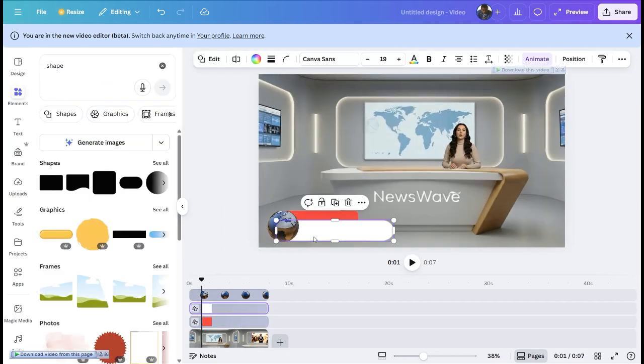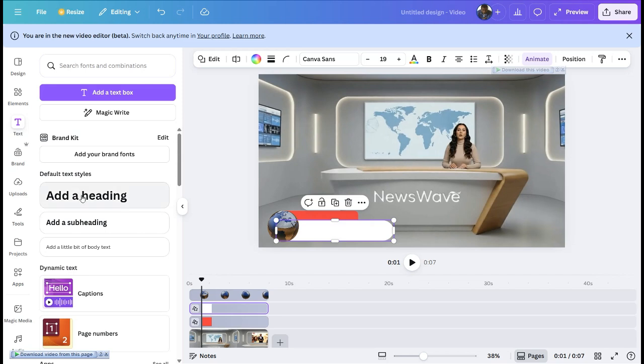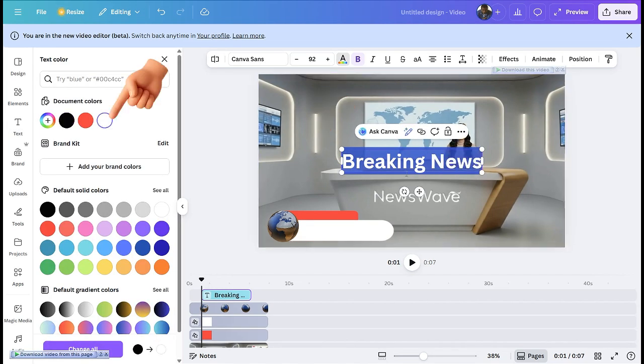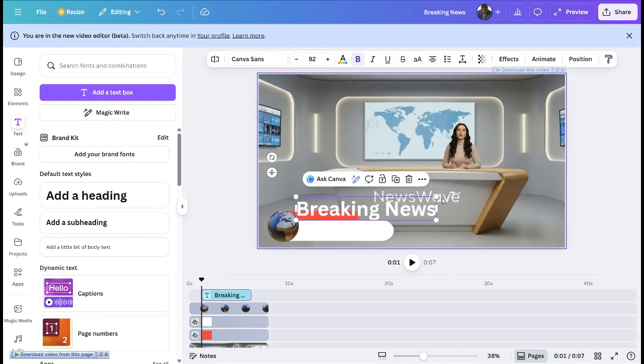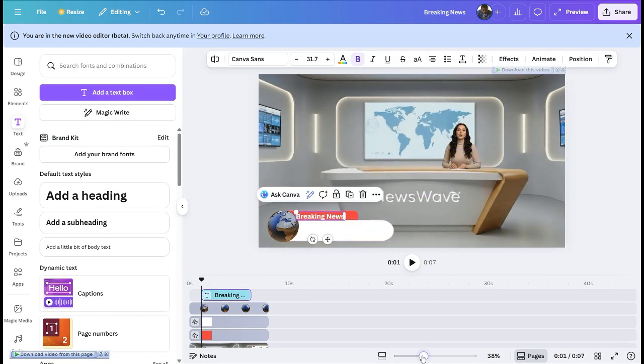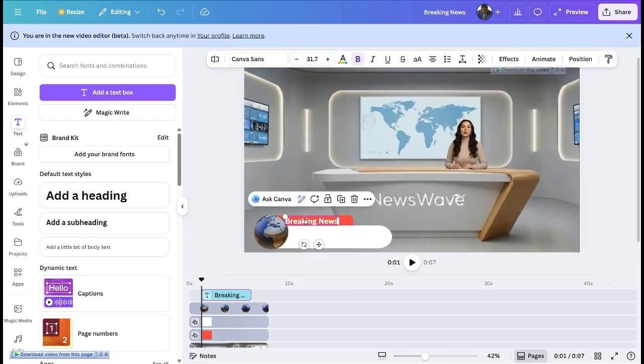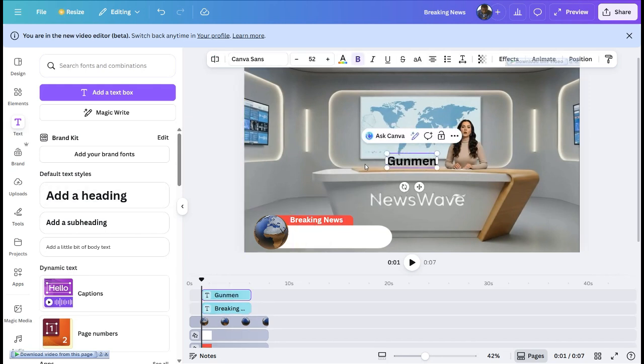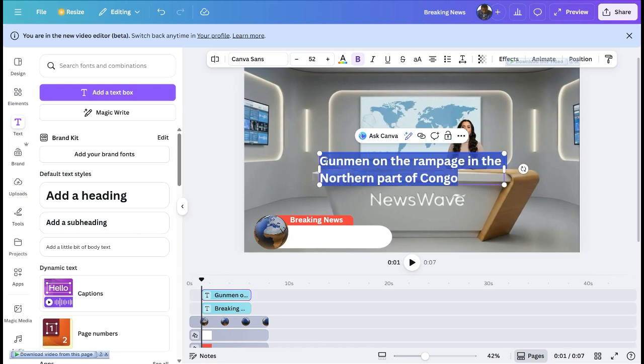And now let's add the text, and I'll just click on text and click add heading, and I'll change the default text to breaking news. Now that it's in breaking news, I'll just click on the color and I'll change it to white. I'll drag it down and I'll just place it at the red shape that I just created. Now the next one is to add the real breaking news. So I'll just write gunmen on the rampage in the northern parts of Congo and change the color to black.